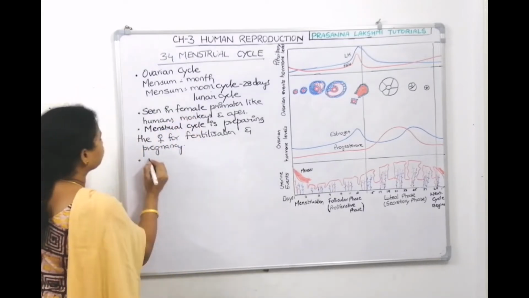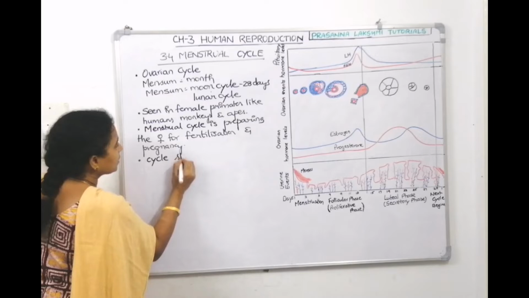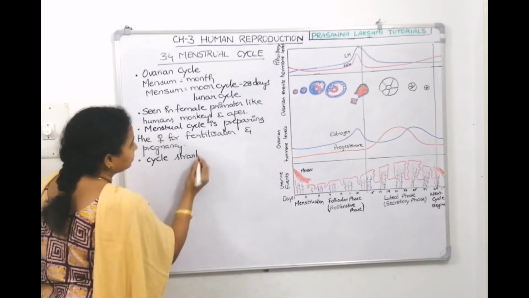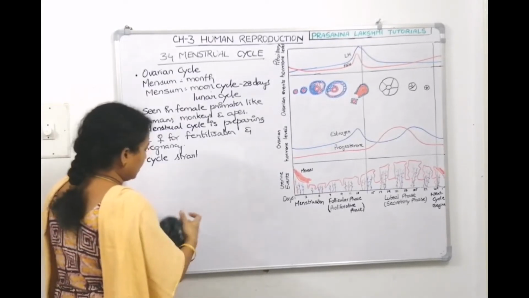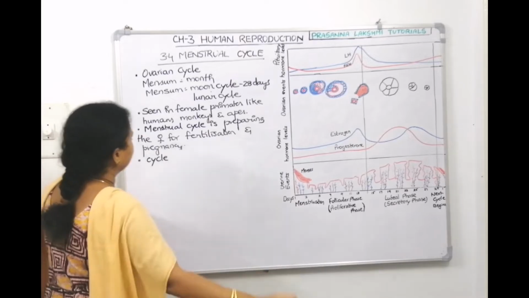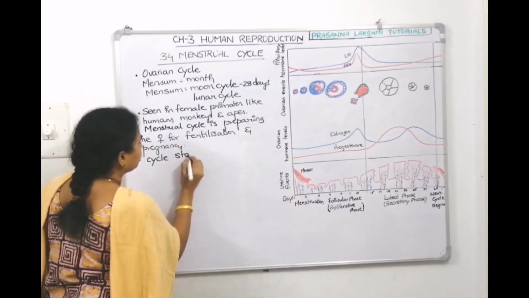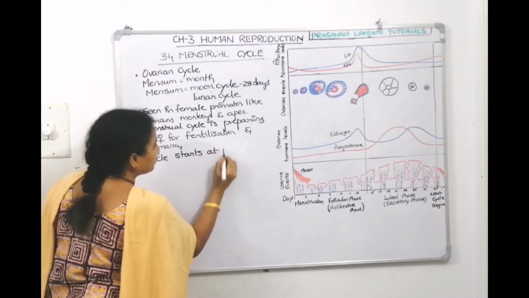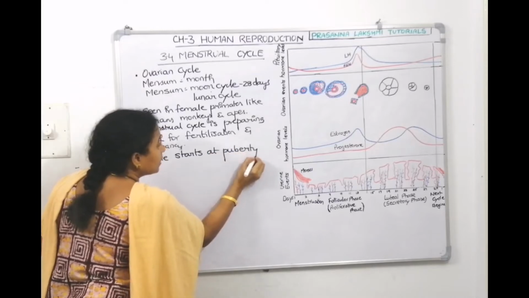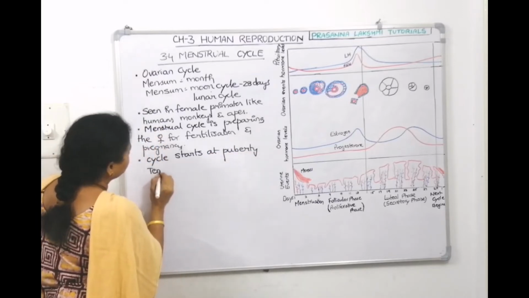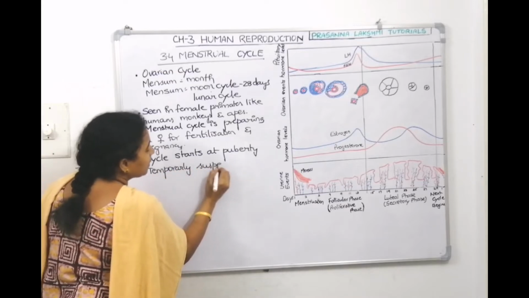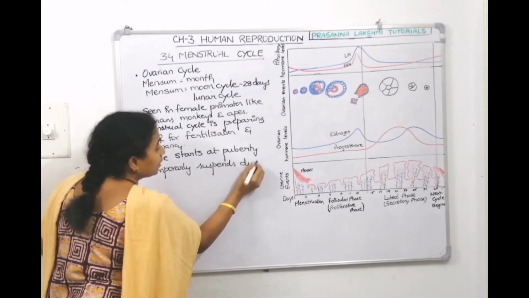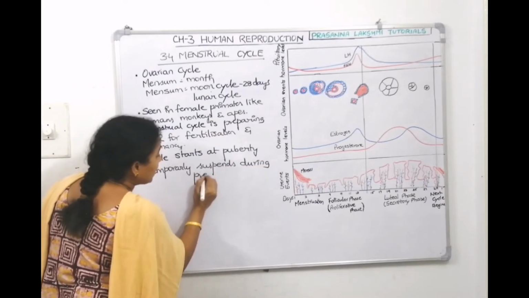So the cycle starts at puberty, temporarily suspends during pregnancy, and permanently stops at menopause.